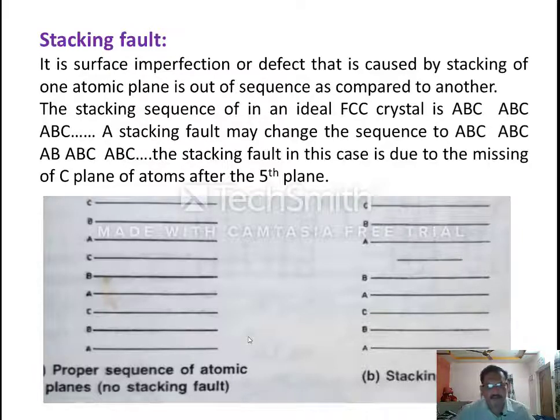But if a crystal has a stacking fault, one atomic plane is missing. So in the crystal we can see ABC, AB, and here atomic plane C is missing. Again you have ABC. So there is some kind of disturbance, or one atomic plane is missing in the stacking sequence. That kind of defect we call a stacking fault.